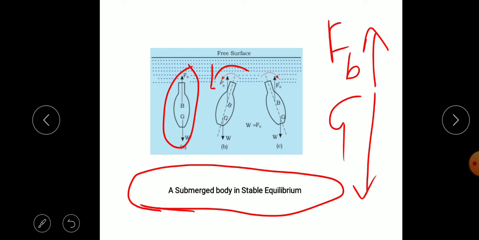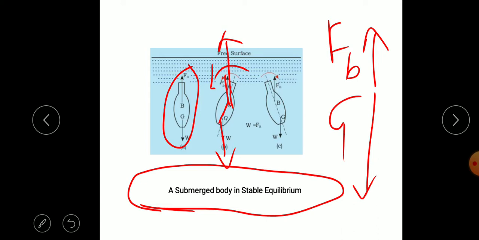So at that time we can see here the force of buoyancy will be shifted. So FB will now shift toward this side, and the weight is again acting in a downward direction. Now we can see the force of buoyancy FB is acting along this line and the weight is acting along this line. These two forces are acting at two different points, that is, they will make a couple.